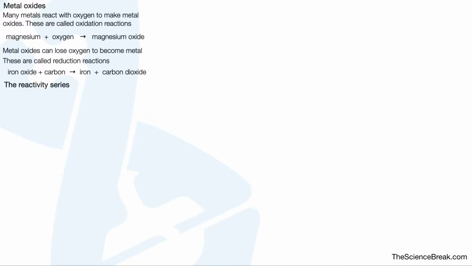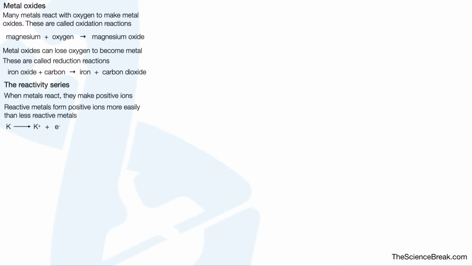The reactivity series. When metals react, they make positive ions. Reactive metals form positive ions more easily than less reactive metals. For example, K, which is potassium, will form potassium ions. It does this by losing an electron. An electron is lost easily by potassium atoms. Lithium will lose an electron, but it will lose it less easily. This means potassium is more reactive than lithium.